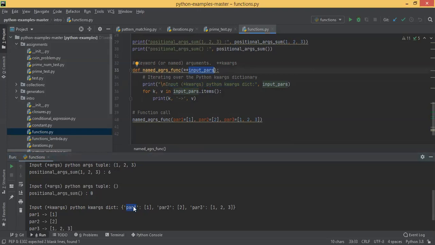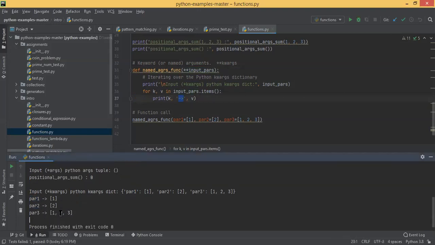Par 1 is the key, value is the list of 1. Par 2 is the key, value is the list of 2. Par 3 is the key, value is the list of 1, 2, 3. Then you are iterating them and printing them in line number 36 and 37. So you are printing par 1, arrow operator, then value 1, that is the list of 1. Similarly, list of 2, list of 3, like that. These are very, very important.